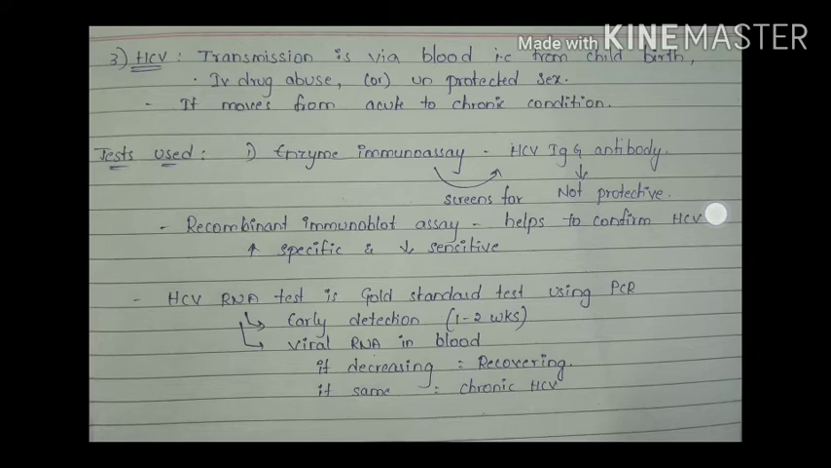Why we use this test is that we can use PCR, the polymerase chain reaction. We can detect the virus very early, that is early detection, 1 to 2 weeks after infection. It also detects the levels of viral RNA in the blood, which tells about the levels of virus circulating. If RNA levels begin to decrease, it means the patient is recovering. If RNA remains the same, then the patient has chronic HCV. This is about HCV.